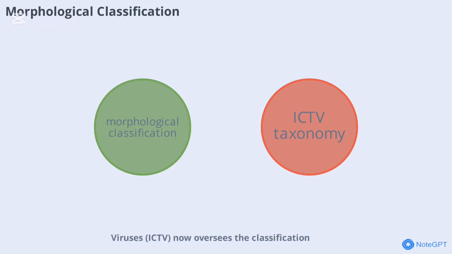The International Committee on Taxonomy of Viruses (ICTV) now oversees the classification, with the current scheme consisting of 1 order, 13 families, and 34 genera. Families are distinguished by nucleic acid type and variant morphology, while using over 40 criteria for differentiation. This structured approach helps scientists understand phages, diversity, and their evolutionary relationships.